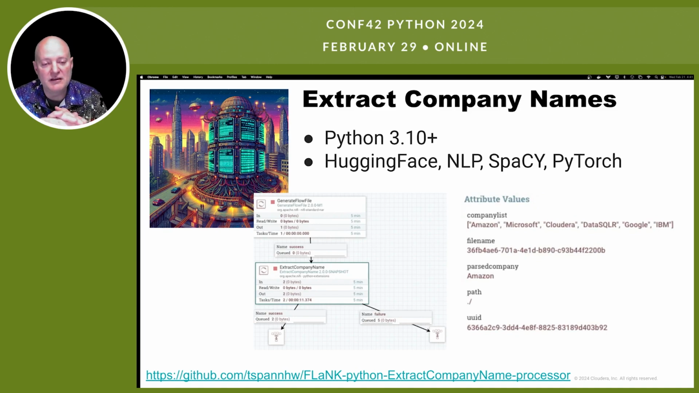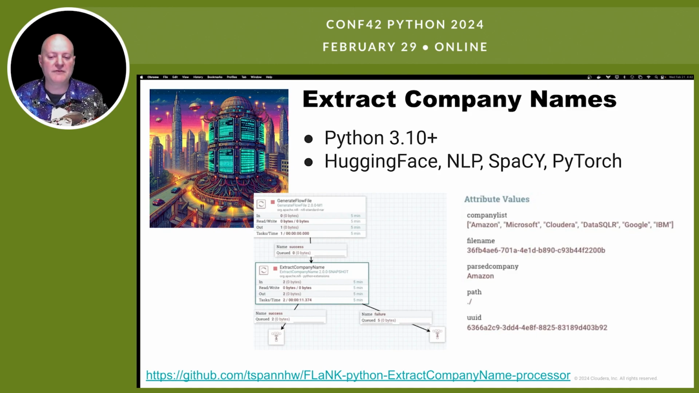For this one you need, and for everything with NiFi 2, Python 3.10 is the minimum, which you're probably at, but I know some of the older machines don't have it. We really need you to have Python 3.10, and again, JDK 21 on your machine. This uses libraries from Hugging Face, NLP, spaCy, and PyTorch. This is based on an example I found in Stack Overflow, and it's pretty cool. What it basically does is you pass in some text, and you get back one or more companies.